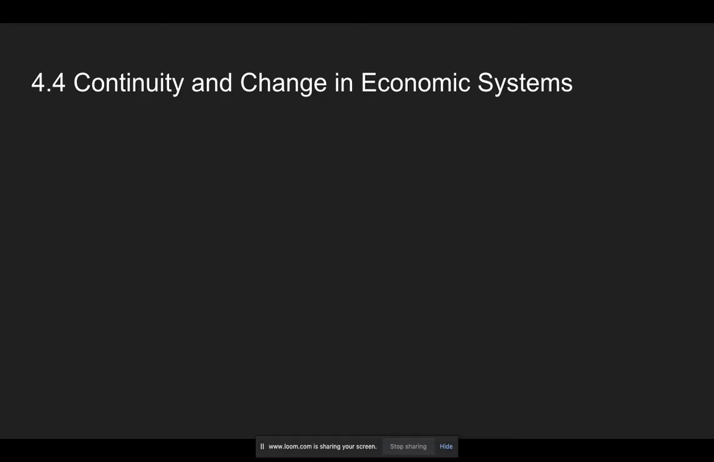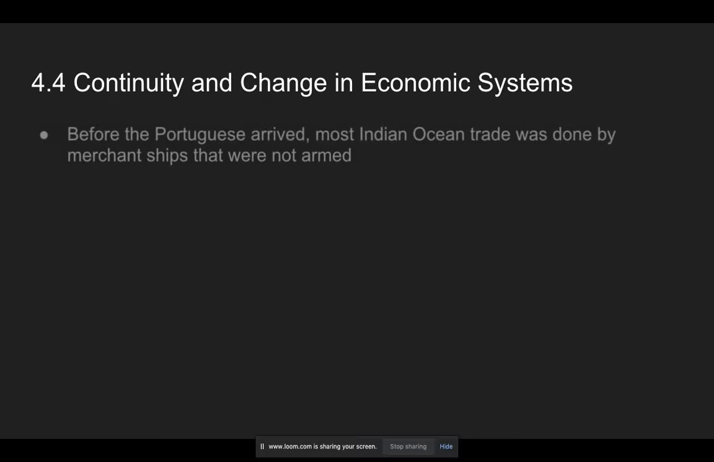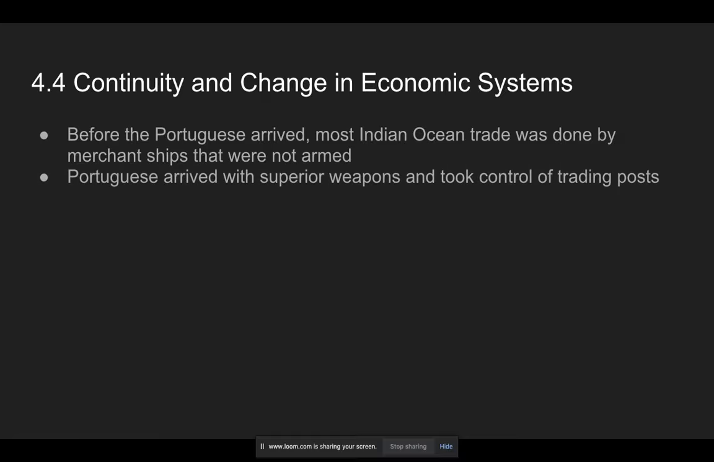Continuity and change in economic systems is the next subtopic in chapter 4.4. So here we go. Before the Portuguese arrived, most Indian Ocean trade was done by merchant ships that were not armed. There's kind of a fairly peaceful trade going on there. The Portuguese show up with superior weapons and fast ships, and they take control of a bunch of trading posts. And they kind of come in and they flex.